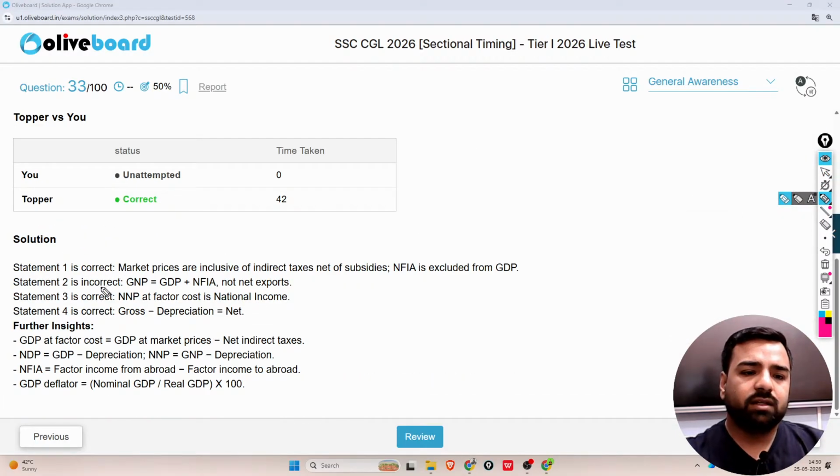So here, option number 1 was correct that we have discussed. Statement 2 was incorrect. GNP is equal to GDP plus NFIA, not net exports. So that's why option B was incorrect. Others, all the three options were correct. GDP at factor cost is equal to GDP at market prices minus net indirect taxes.